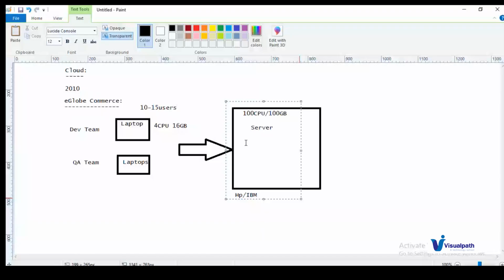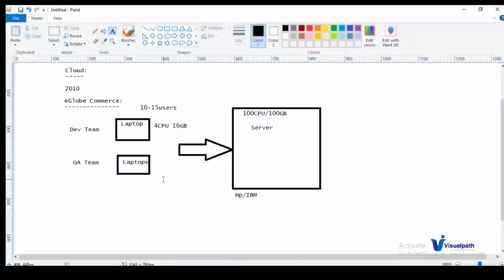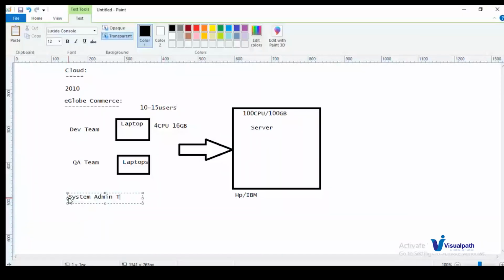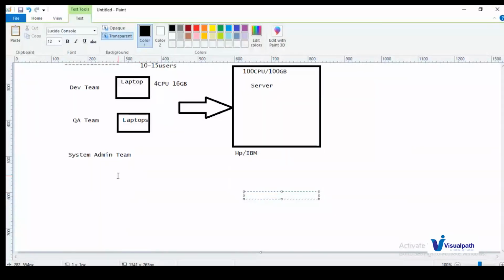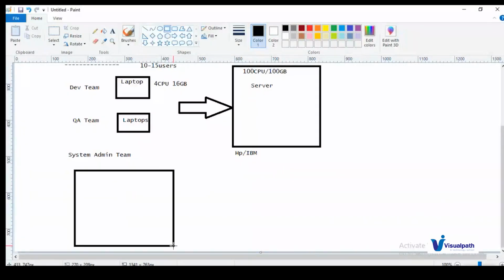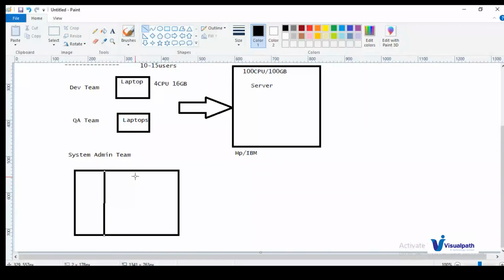That is where one more team comes in, the system admin team. This team will install whatever server we purchase from IBM in our organization, in a server room. Let us take this as a server room. Inside the server room, you will have a number of racks, and each rack consists of one or more servers. So this 100 GB CPU and 100 GB memory, I will procure in my organization's data center.